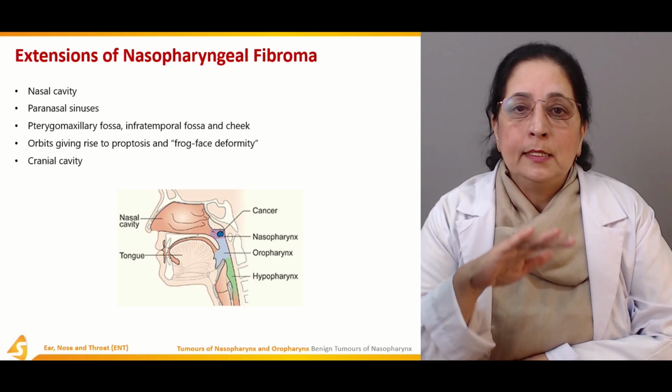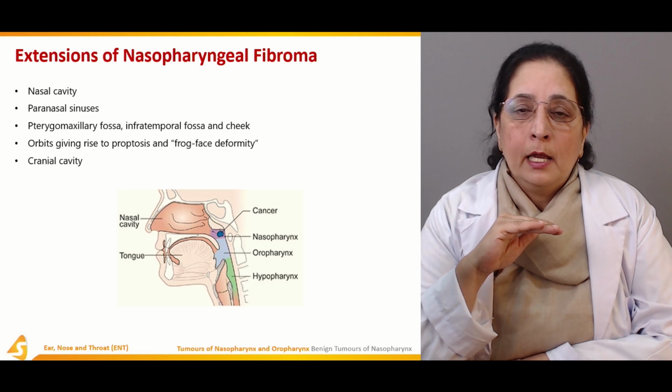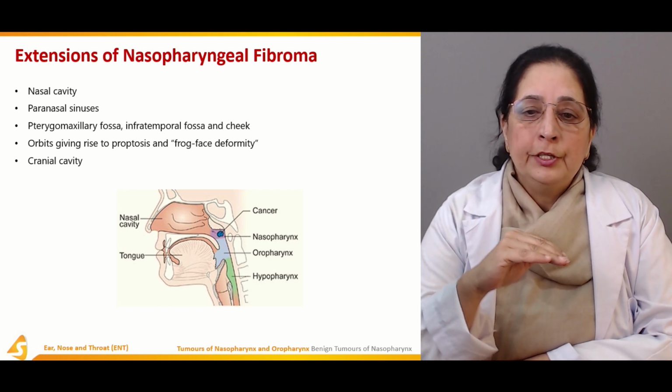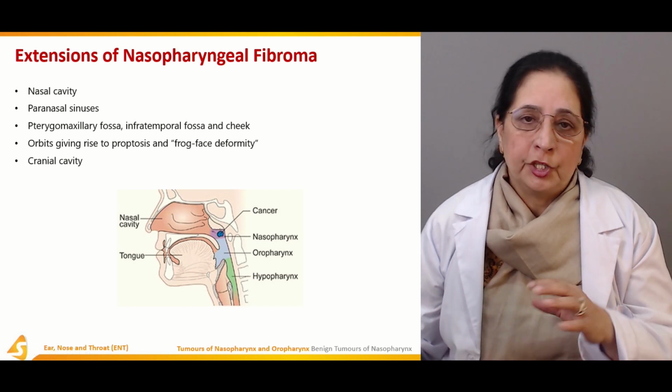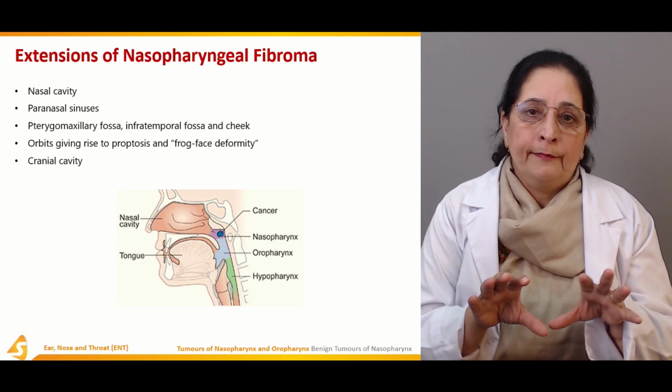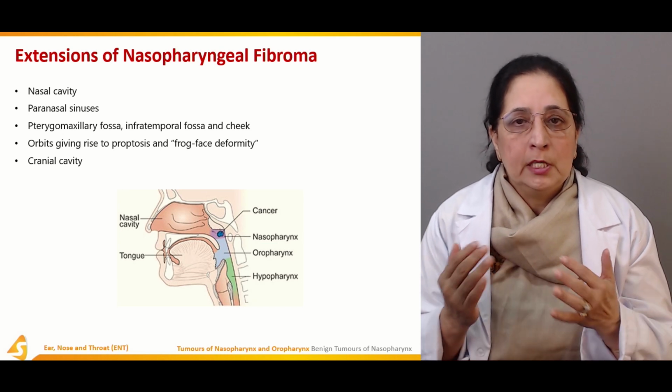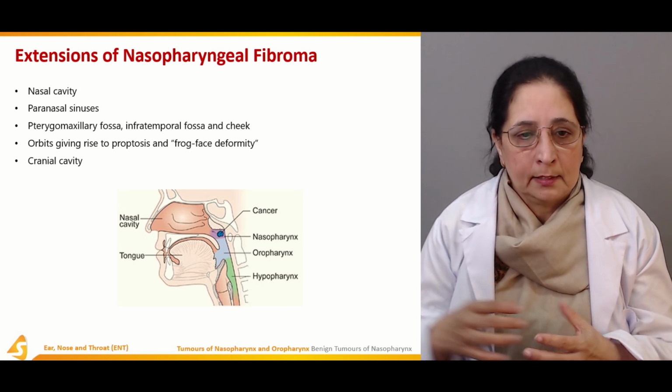So these are all the sites where the nasopharyngeal fibroma can extend. All these are the surrounding structures, and once it spreads and infiltrates, it can spread to these localized surrounding areas.